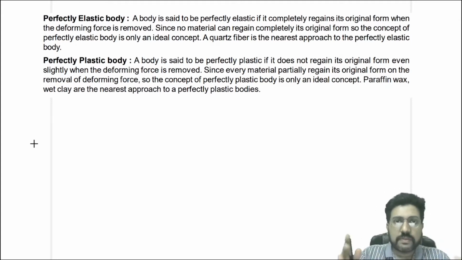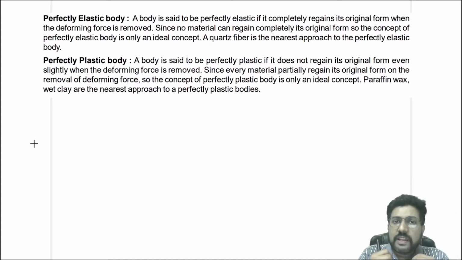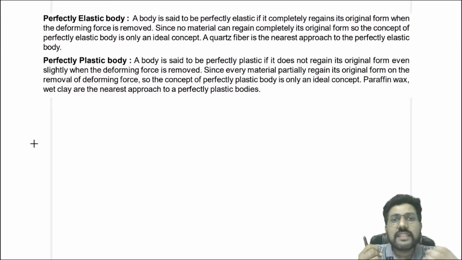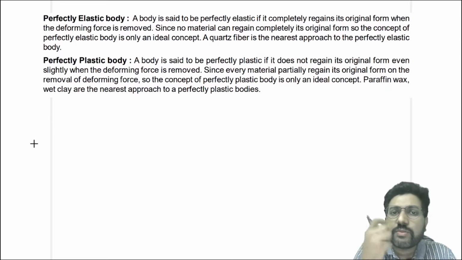Now you have removed the deforming force, and you expect that the body will completely regain its shape. If that happens, you will say that the body is perfectly elastic. That means the restoring force that has developed is exactly equal to the deforming force.